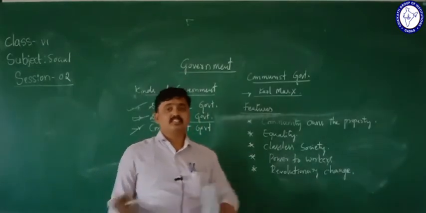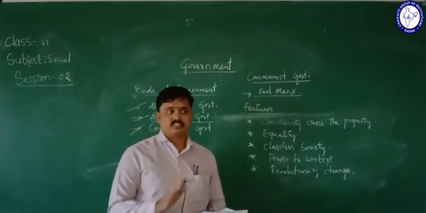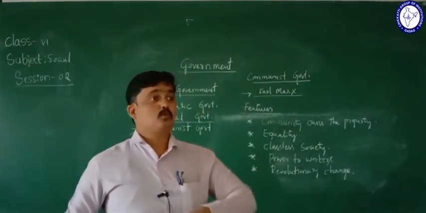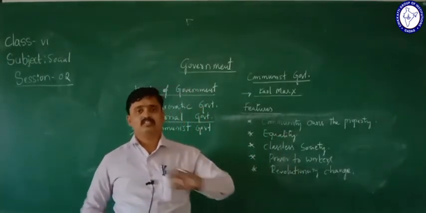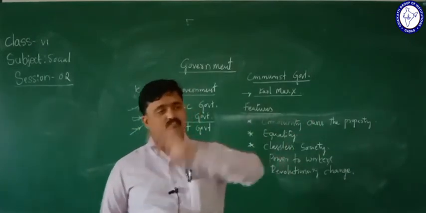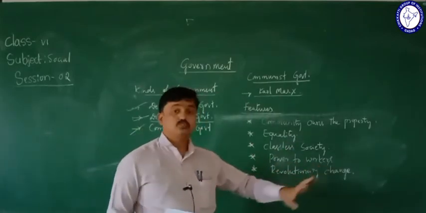So it means nothing but there is no partiality on the basis of politics, on the basis of social, on the basis of economic. There is no partiality. They have given all the benefits equally to everyone. Okay, that is revolutionary change also.